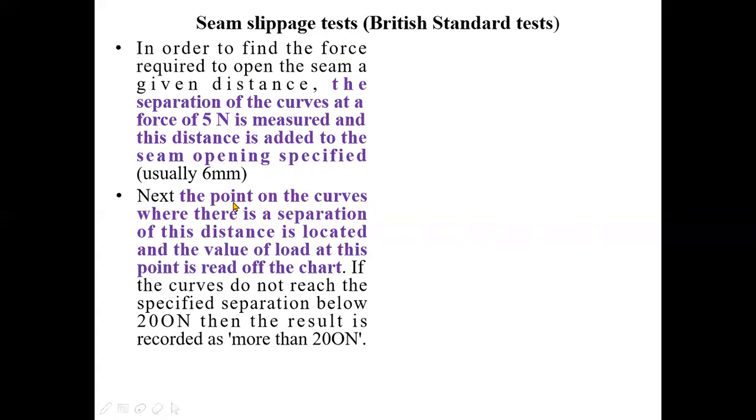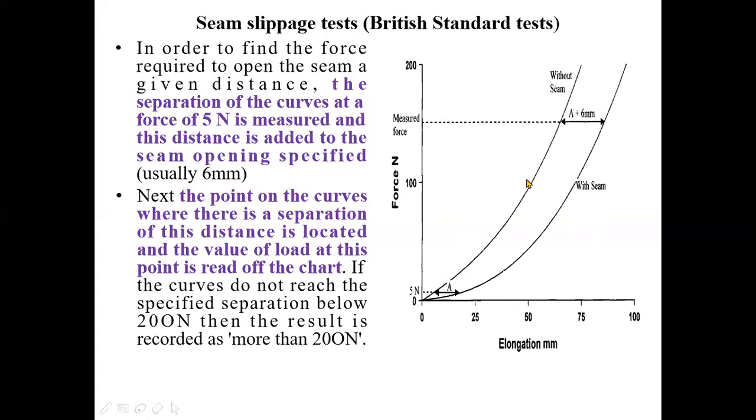Next the point on the curve where there is a separation of this distance is located and the value of the load at this point is read off the chart. If the curve doesn't reach the specified separation below 200 Newton, then the result is recorded as more than 200 Newton.